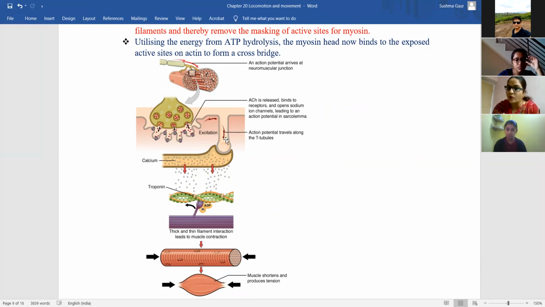I think I told you in one chapter, I don't remember the chapter name, but I explained to you what is action potential. Ma'am, so the calcium ions are present in the acetylcholine.